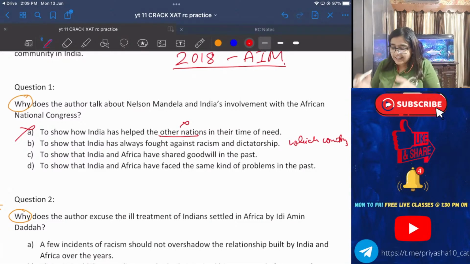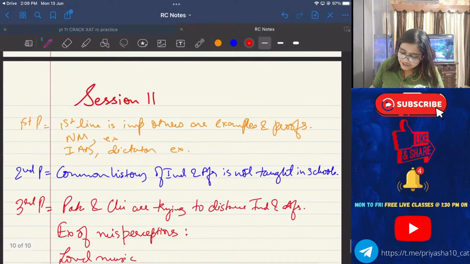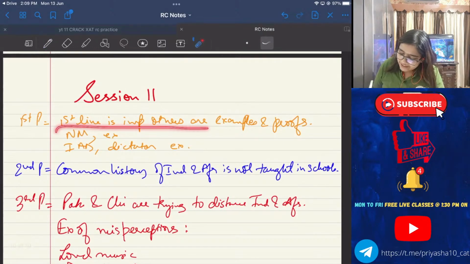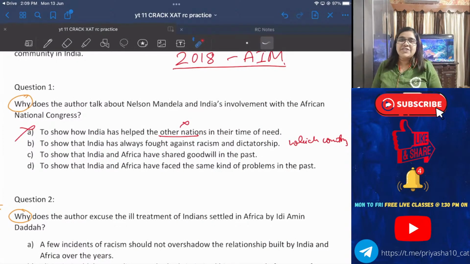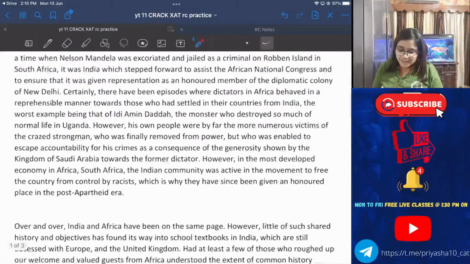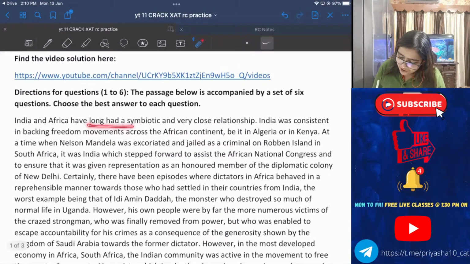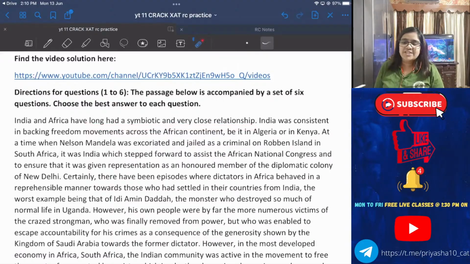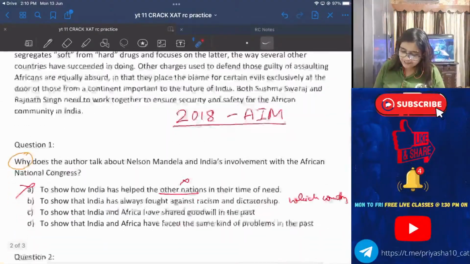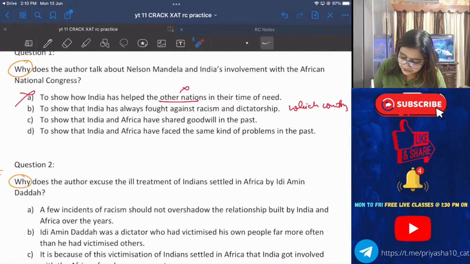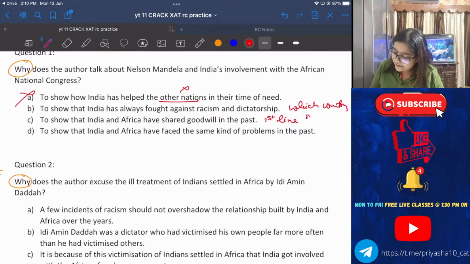To show that India and Africa have shared goodwill in the past. What did I write in the notes? First line is important, others are examples and proofs. What was the first line? That India and Africa have shared a good past. Setu, short term memory loss? India and Africa have long had a symbiotic and very close relationship. How can you call it wrong? My goodness. Okay, we will keep this on hold too, because this is the first line of the first paragraph.